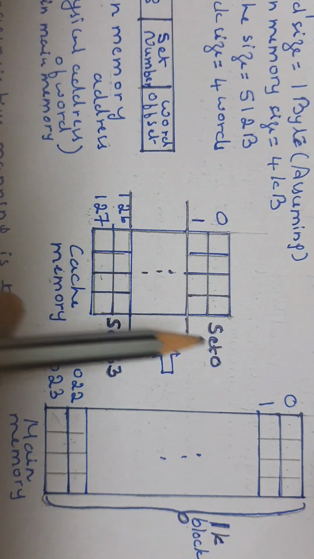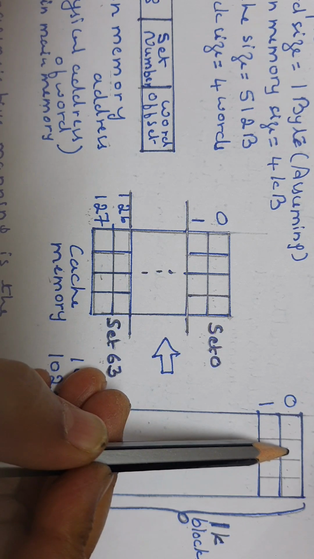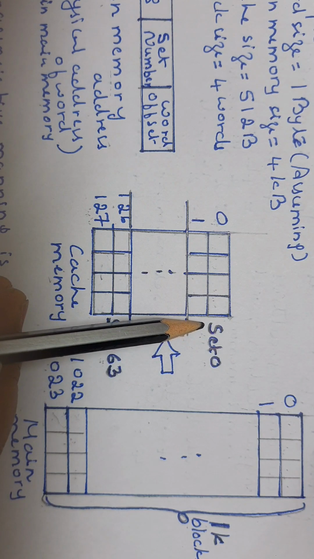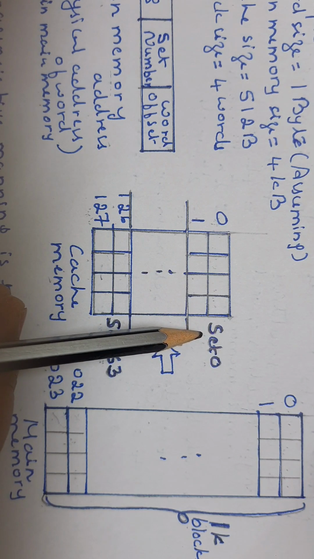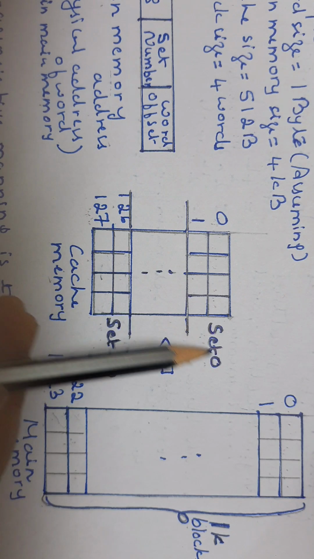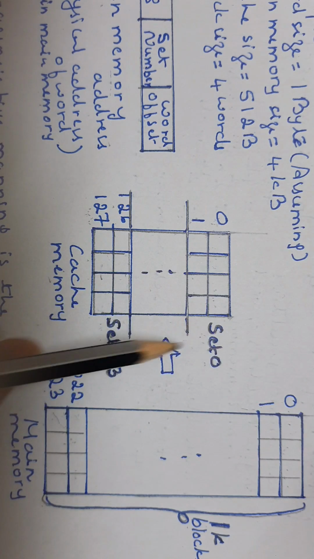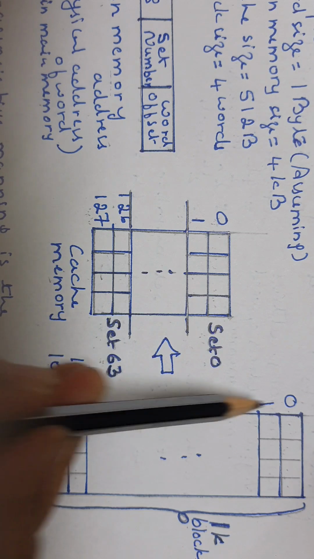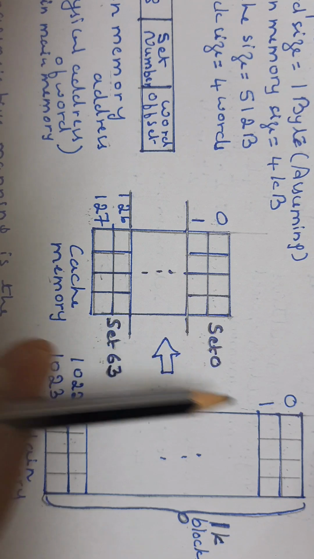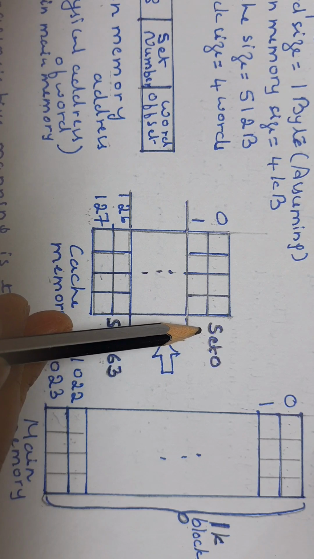If the processor requested word is in this block of main memory, then this whole block is copied onto a particular set block in the cache. Which set? That is calculated by a formula, right? What is the formula? This block number in main memory, that is 0 mod total number of sets in the cache, that is 0 mod 64, that comes out to be 0 only. Then this block will be copied into the block of set 0.